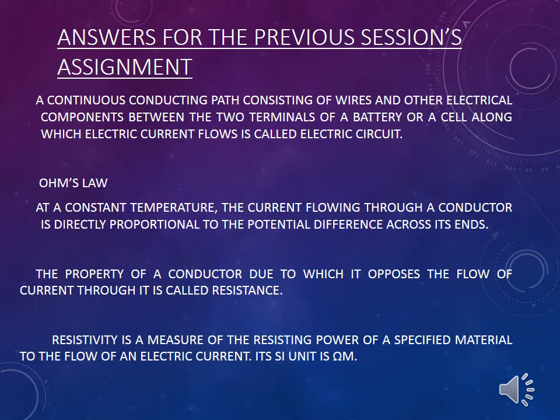Next one, define resistance. The property of a conductor due to which it opposes the flow of current through it is called resistance. Next one, what is resistivity? Resistivity is the measure of resisting power of a specified material to the flow of an electric current, and its SI unit is ohm meter.